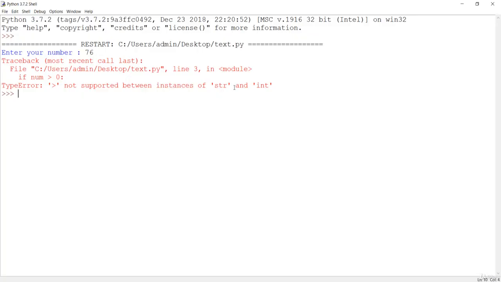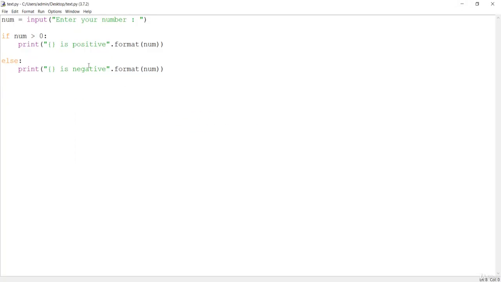So what does that mean? You are seeing here that this part is getting an error. Why is that getting the error? Because we are just comparing here the number, which is a string, with this 0.